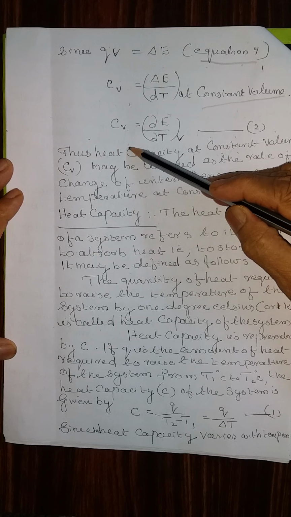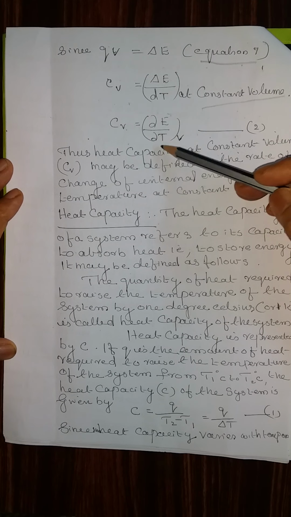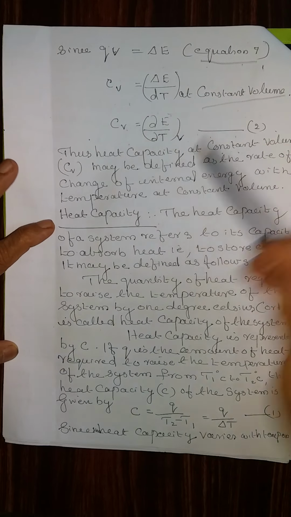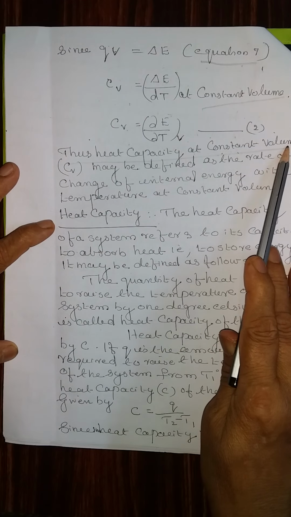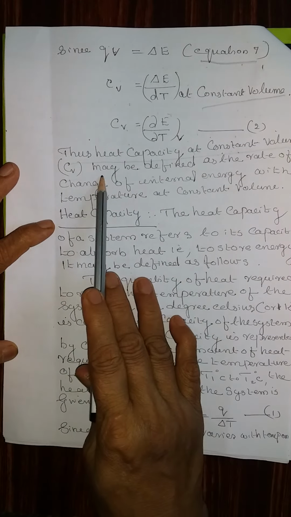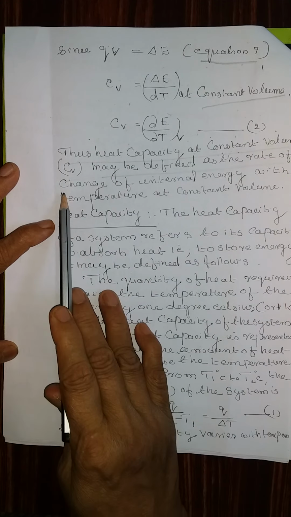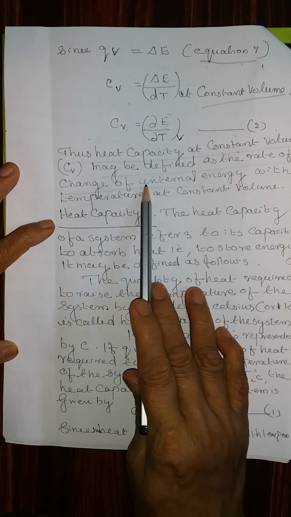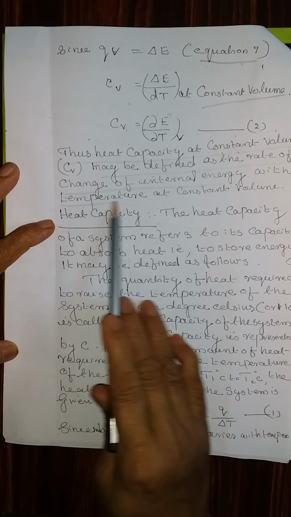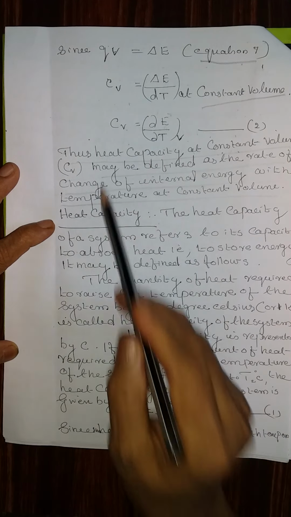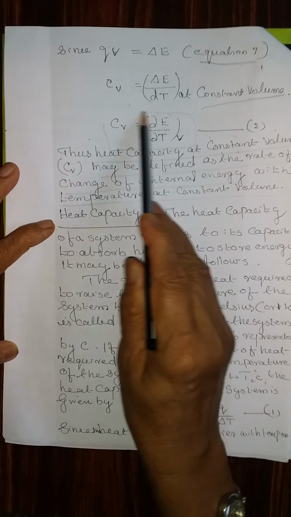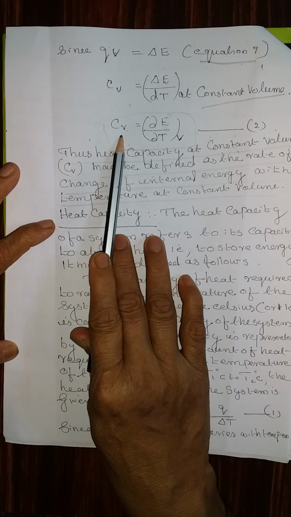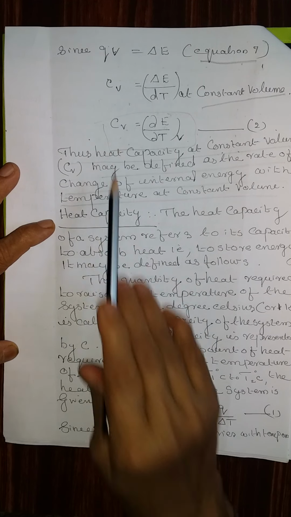Cv is equal to the differential dE by dT at constant volume. Thus, heat capacity at constant volume may be defined as the rate of change of internal energy, that is dE, with temperature at constant volume. This definition you should know, what is meant by heat capacity at constant volume.